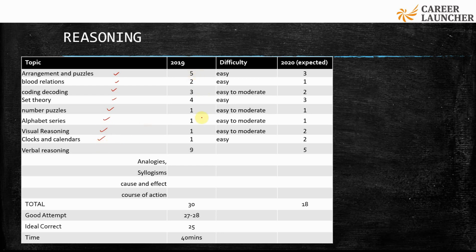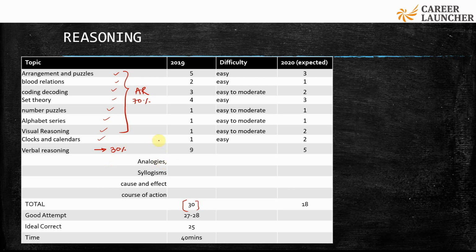This is a smaller section compared to the other sections. The AR section is approximately 70% of the total reasoning, and verbal reasoning is close to 30% of your reasoning section.